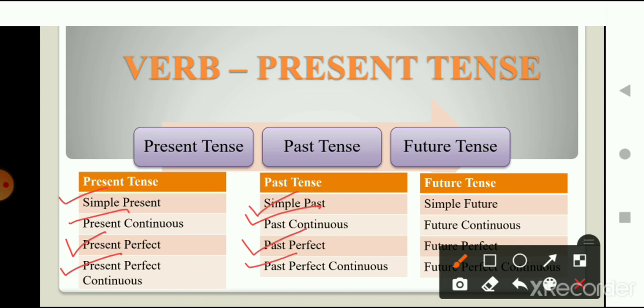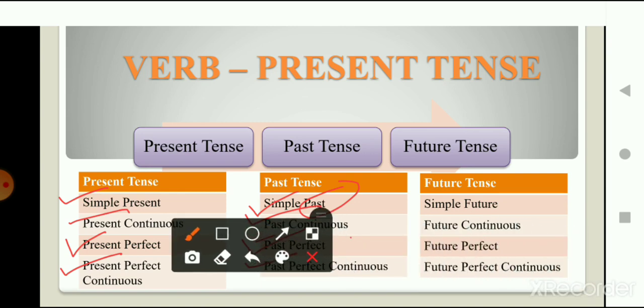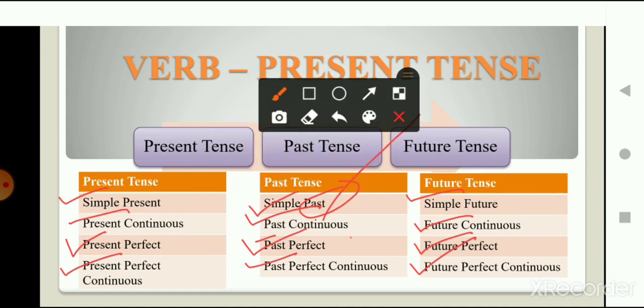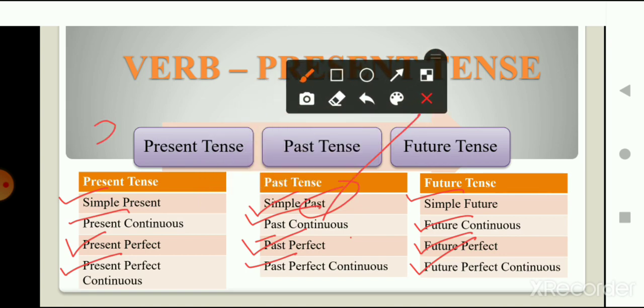So what we are doing is just changing the tense, and the rest of the things are the same. So for the future tense, what are the four subcategories? That is simple future, future continuous tense, future perfect tense and future perfect continuous tense. So the tenses are divided into three categories and those three categories have four subcategories each. So in total there are 12 tenses.